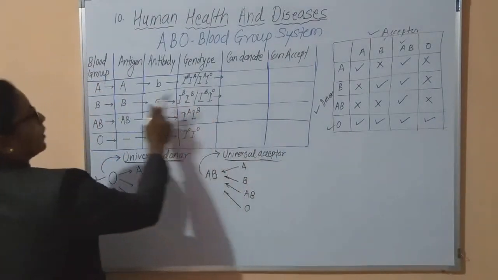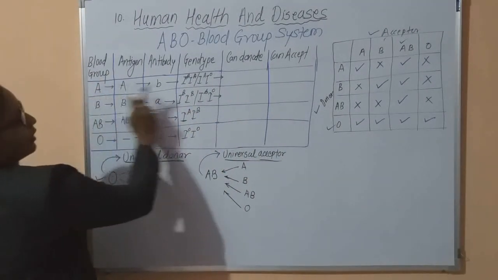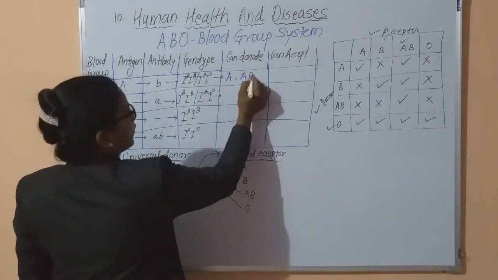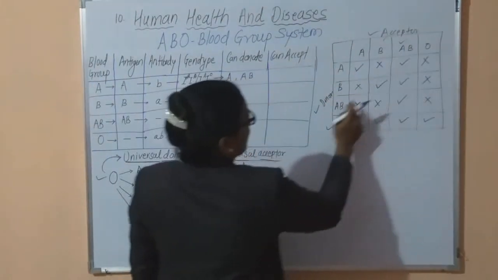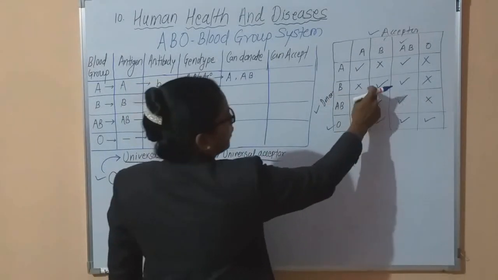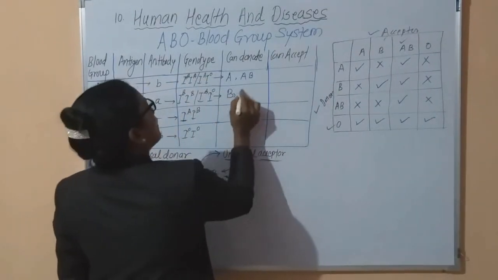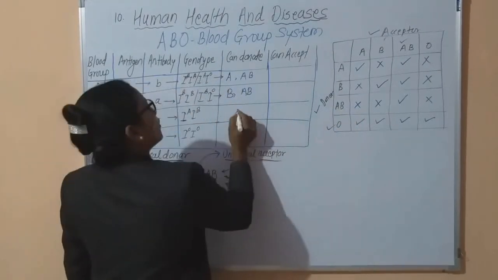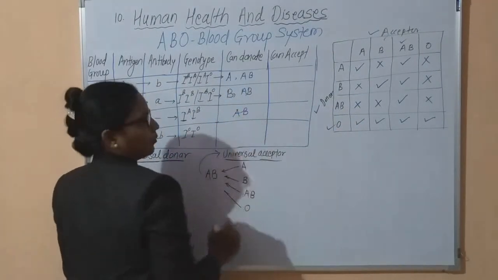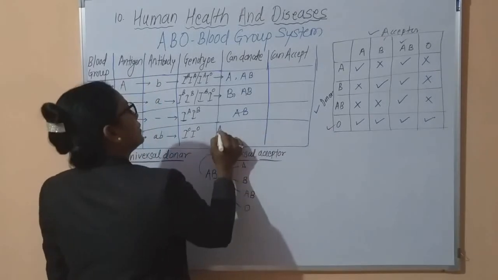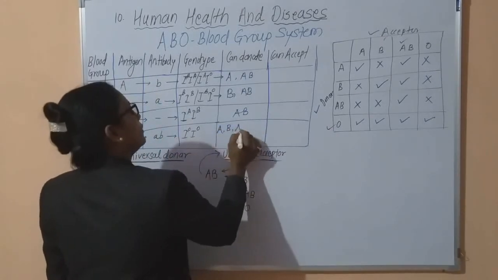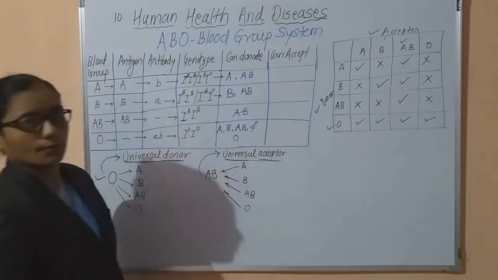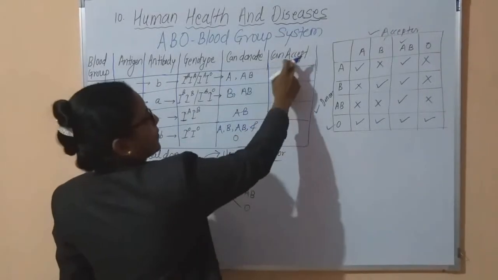Now in this chart, the person having blood group A can donate blood to A and AB. Then B person donates blood to B and AB. The blood group AB person can donate blood to only AB, but the O person can donate blood to A, B, AB and O blood group persons. Now the second one, can accept.